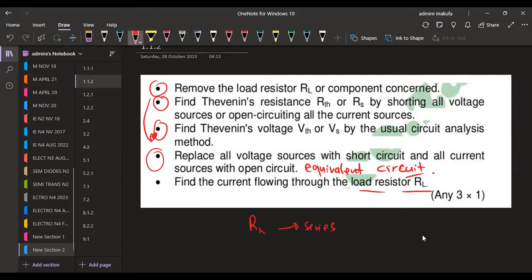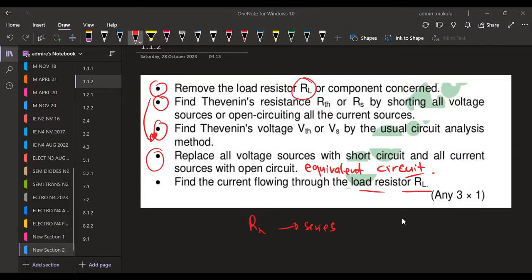When given this in series, you have to remove all the resistors that are together with your load resistor because they carry the same current. I explained that in another video. I think it was our last video that I talked about this condition of RL being connected in series, and you have to remove that. As the moment that you remove that, remove also those resistors that are in series because they'll be at the same point, in effect in the same line, so they'll be carrying what? The same current because they are in what?